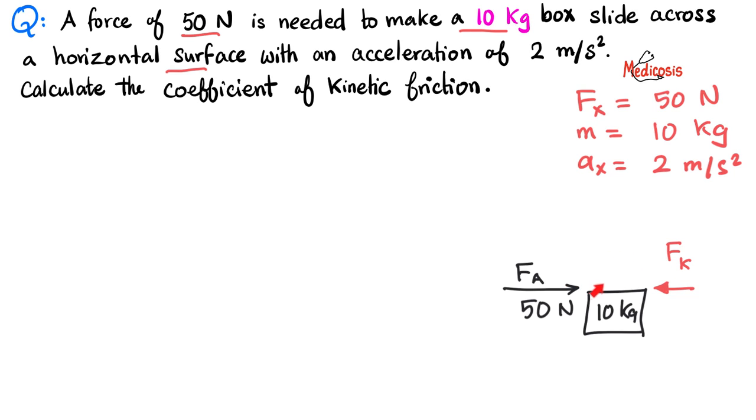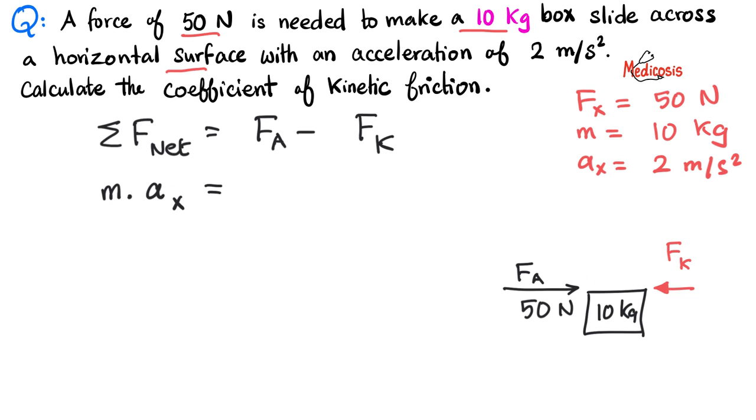Exceeds it by how much? By the magnitude of the moving force, or the net force, which means the net force equals the applied force minus the kinetic force. According to Newton's second law of motion, net force is just like any other force. It is mass times acceleration. I'm pushing the box in the x dimension. And what is the applied force, please? 50 newtons, okay? Minus, what is the kinetic force or kinetic friction? Well, it is mu k, which is the coefficient of kinetic friction, multiplied by the normal force. And what is the normal force? The normal force is the exact opposite of weight.